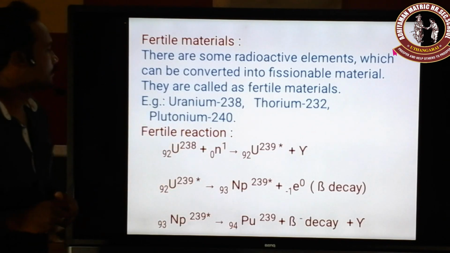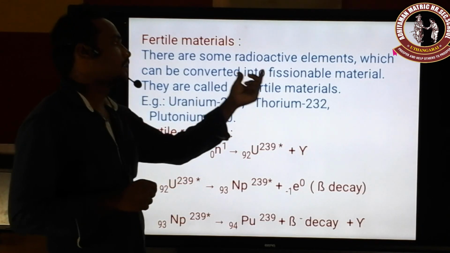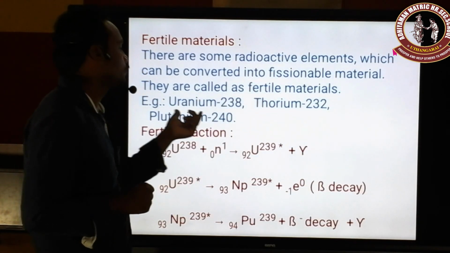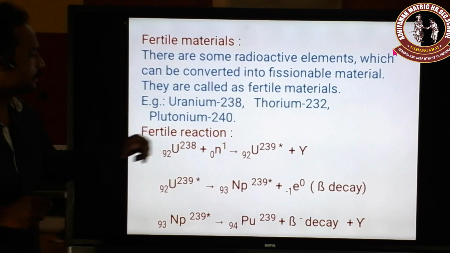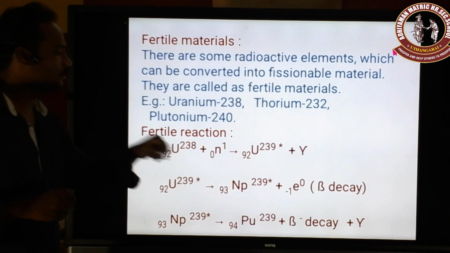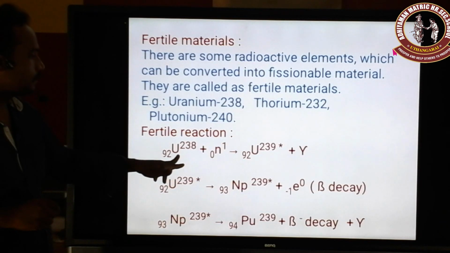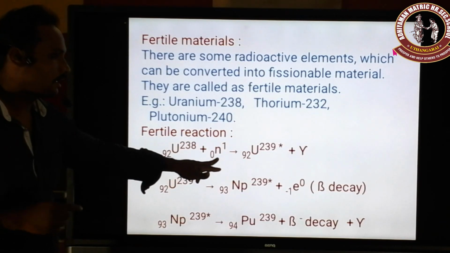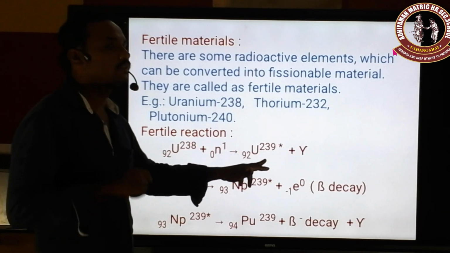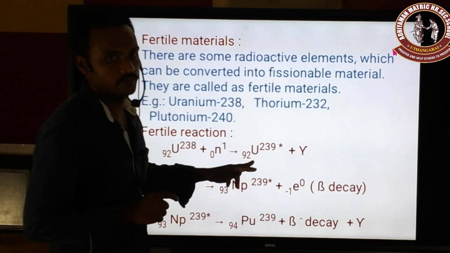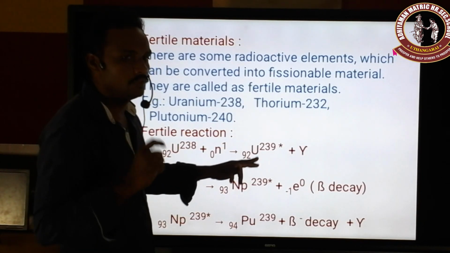So what elements do we have as fertile materials? Already said: uranium 238, thorium 232 and plutonium 240. These are the fertile materials. How can we convert them? Uranium 238 is non-fissionable, but it can be converted into fissionable material. Here some reactions are given. Uranium 238 is bombarded with one neutron. Even though it absorbs the neutron, it will not split; it goes to an unstable nucleus. In the last classes we saw that an unstable nucleus is nothing but the excited state of the nucleus.